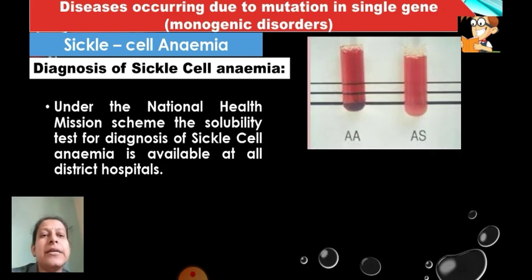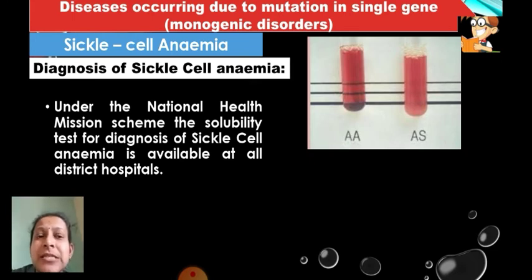Under the National Health Mission scheme, the solubility test for diagnosis of sickle cell anemia is available at all district hospitals. Here it is tested whether the blood cells get solubilized in the blood plasma or not.